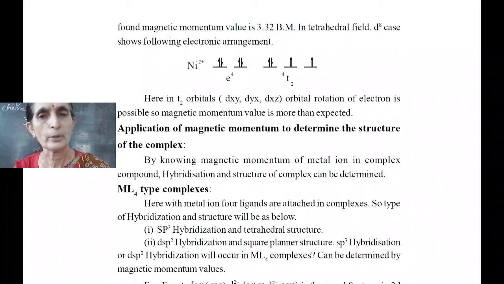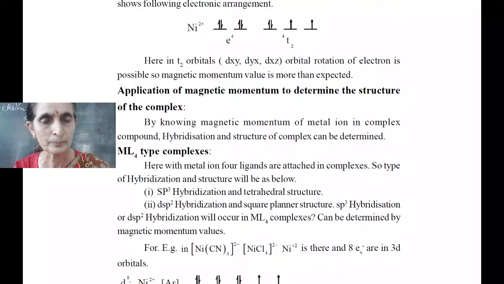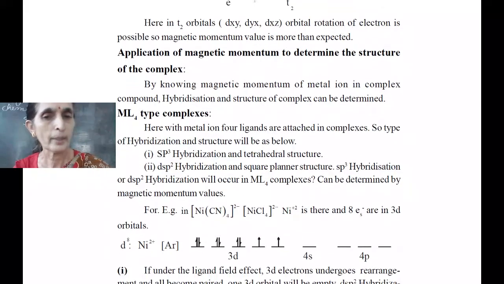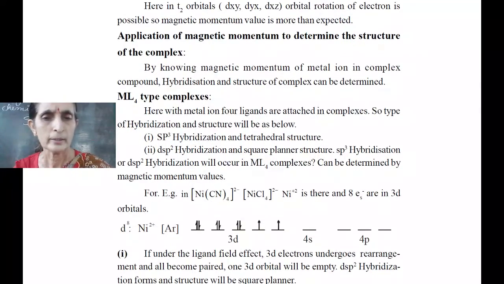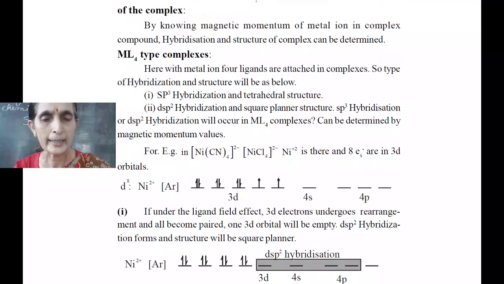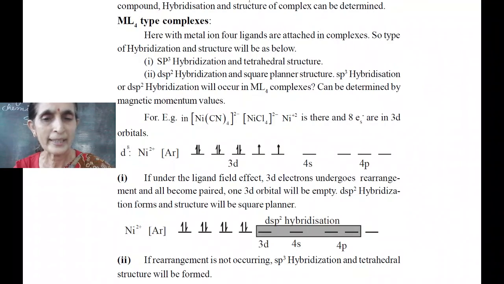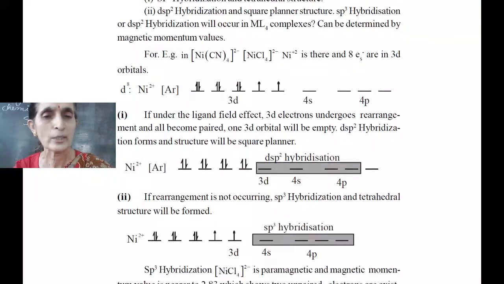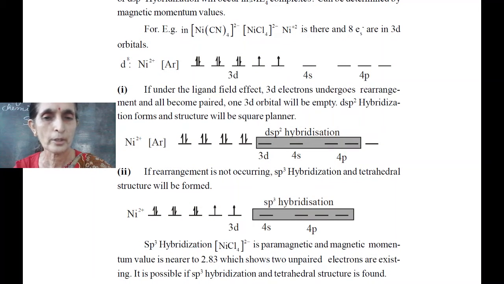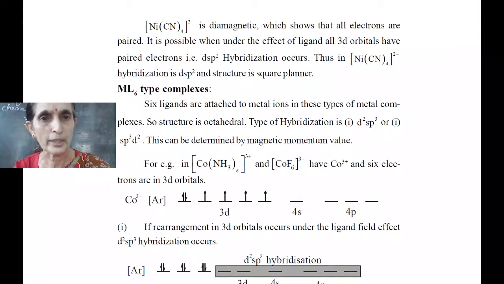How is magnetic momentum value useful to determine the structure of complexes? As we know, ML4 type complexes, whether it is sp3 hybridization or dsp2 hybridization. For example, tetracyanonickel, due to cyanide ligand, pairing occurs under the ligand field and there is no unpaired electron, so there is no magnetic momentum value. So I can say it is dsp2 hybridization, while in case of tetrachloronickel, it is chloride weak ligand and there is unpaired electron, so we get some magnetic momentum value, it is 2.83.